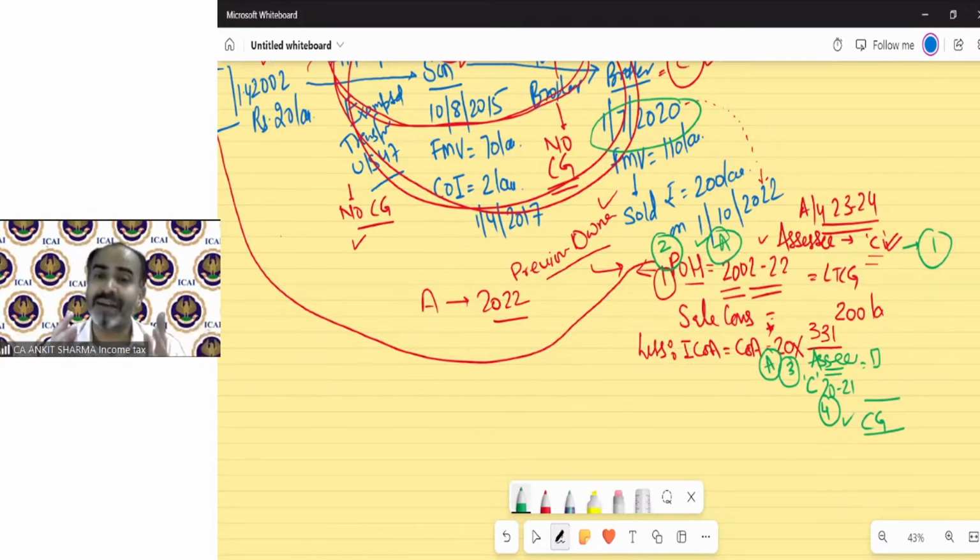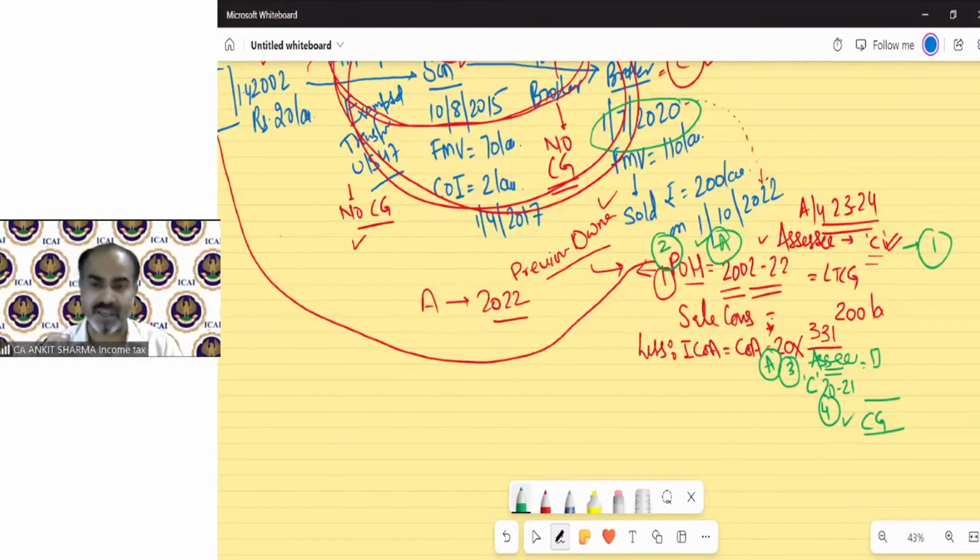But we can't help it, because in the formula, the denominator doesn't say previous owner; it says the assessee's cost index should be written for the year the asset is held by the assessee.